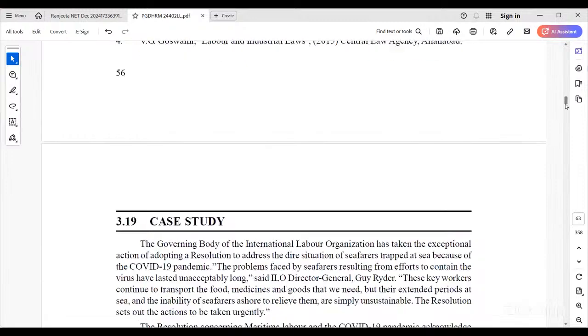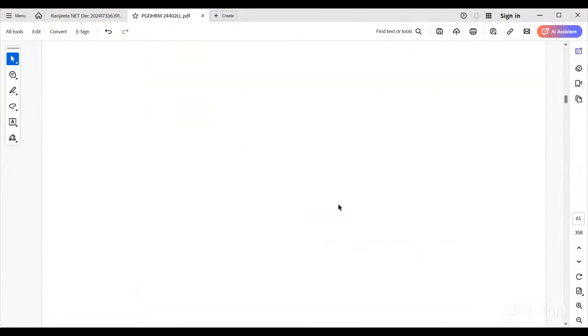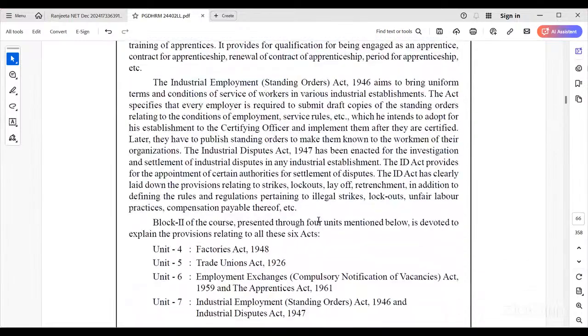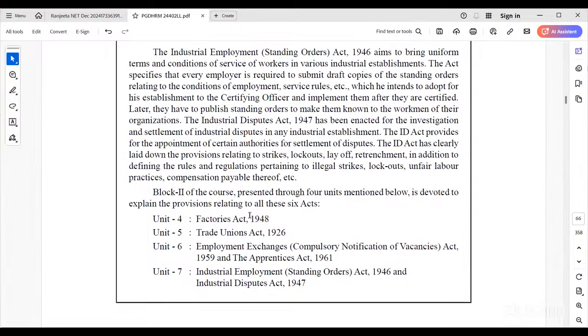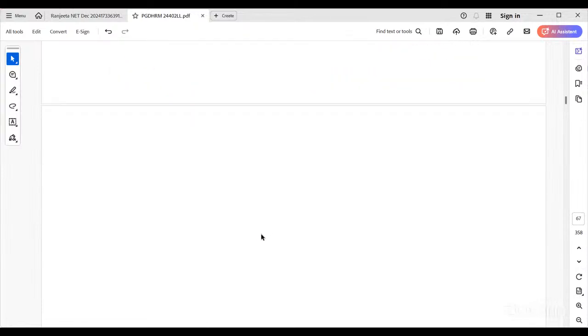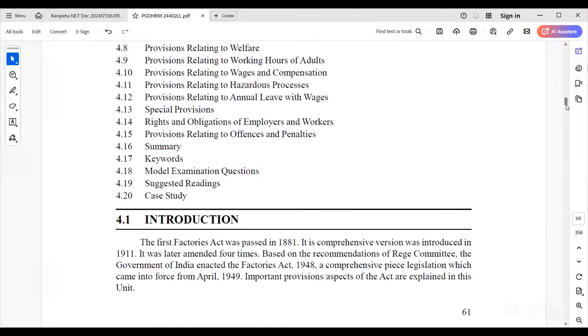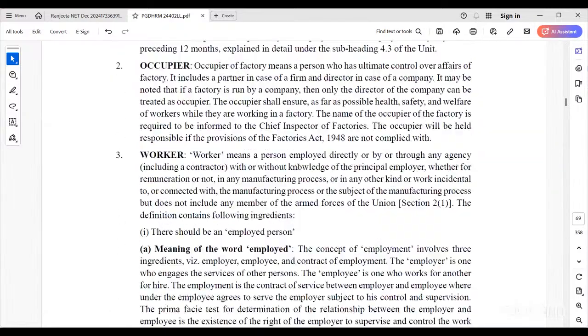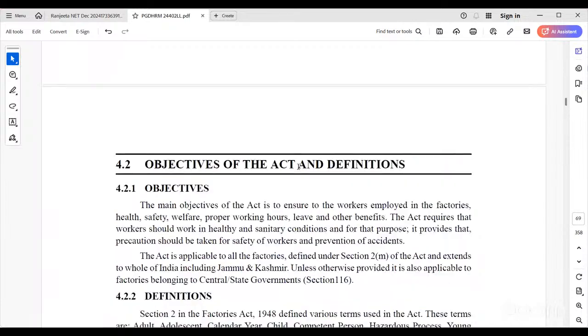Now after this, we'll move to the second block, fourth unit. The fourth unit is the Factories Act 1948. After independence, the first act is the Factories Act 1948. So any doubt in the third unit? Anyone please? Any doubts? No doubt? Shall I move to block number two? It's the Factories Act.